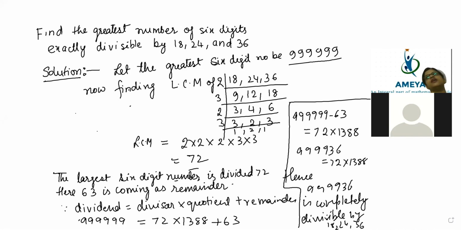So one more time, I'm going to tell you what you have to do here. First, you have to take the three numbers given in the question. They have given the largest 6-digit number, which is 999999. After that, take the LCM of the three numbers. That LCM will divide the largest 6-digit number. Whatever remainder comes according to the division algorithm, subtract it from there, and that number will be completely divisible by 72. That's it. Simple method.